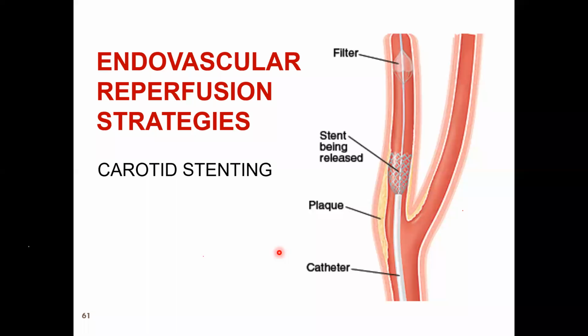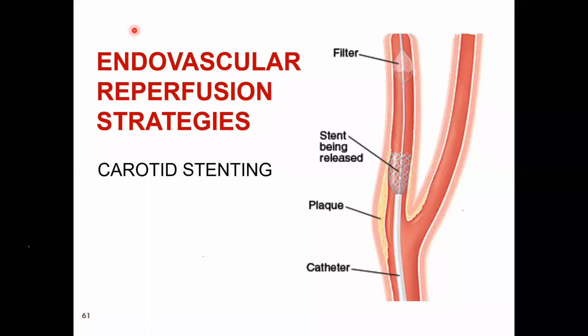So you put in the catheter with the guide wire, go above the plaque, put in a filter. So if the clot breaks also, it will not go. The filter will catch it. Pull it a little down, put in the stent so that wherever there's a clot, the stent will open up. And then this filter will take away the clot which occurs, and the catheter can aspirate it. Okay? So this is the time where you can take away the clot with this.